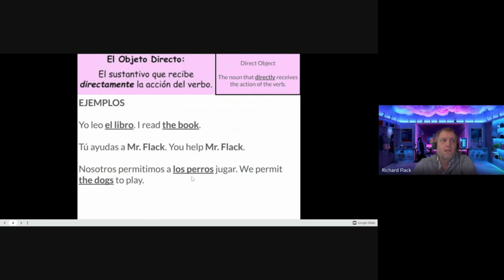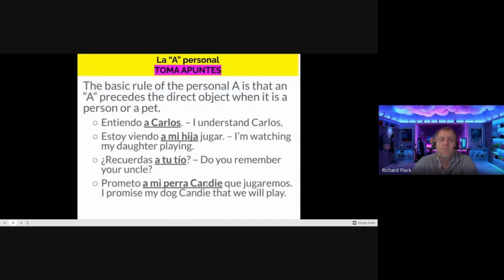Nosotros permitimos a los perros jugar. We permit the dogs to play. The subject is we, the action is permitting, and the direct recipient of the permission is the dogs. The dogs are the direct object. Okay, so we need to have that understanding to be able to determine whether or not we're going to use what's called la A personal, the personal A.